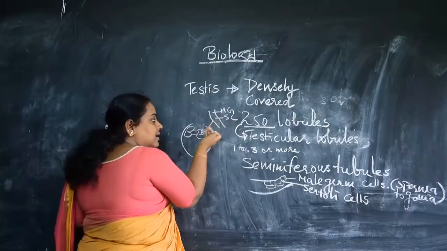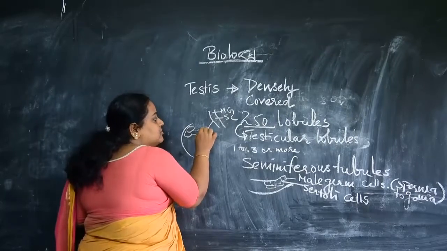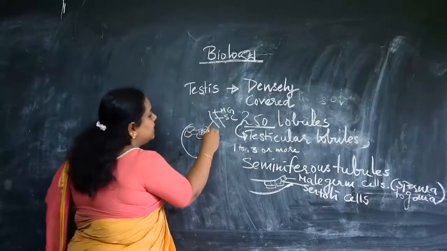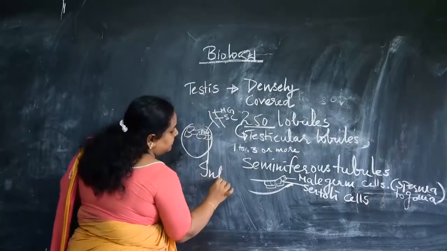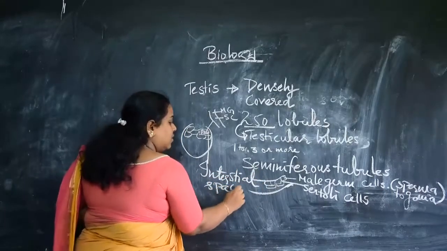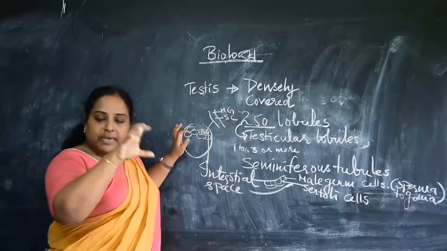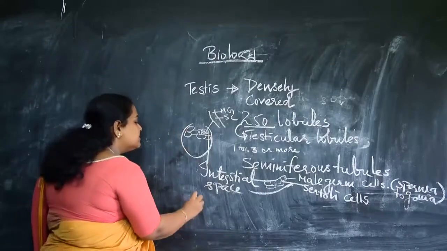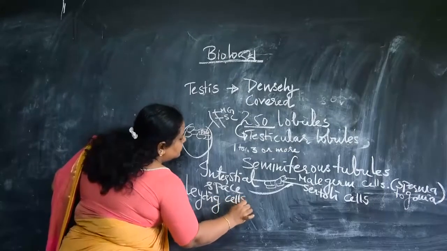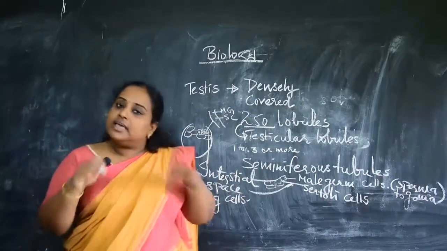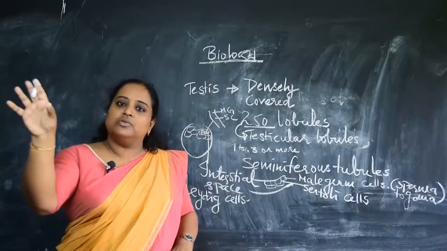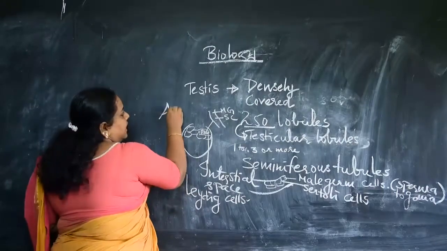So the next one is, beyond this, see, there will be a gap or space in between these tubules, and that space, the interstitial space, is covered with Leydig cells. So what is the function of these Leydig cells? Leydig cells are important because they are the ones that secrete the male reproductive hormones, a class of hormones called androgens. Okay.